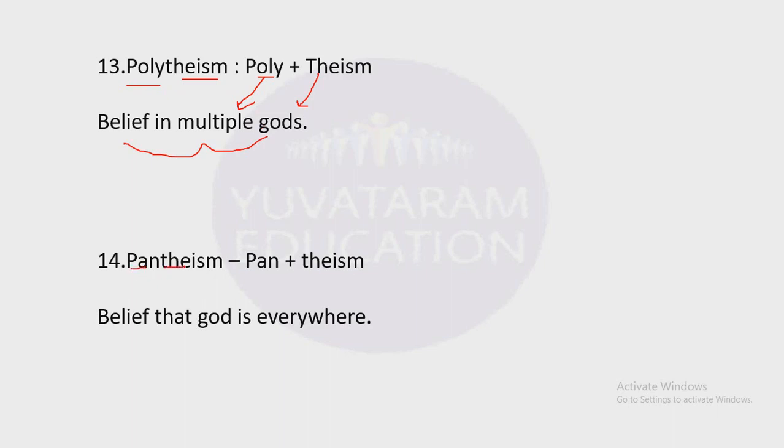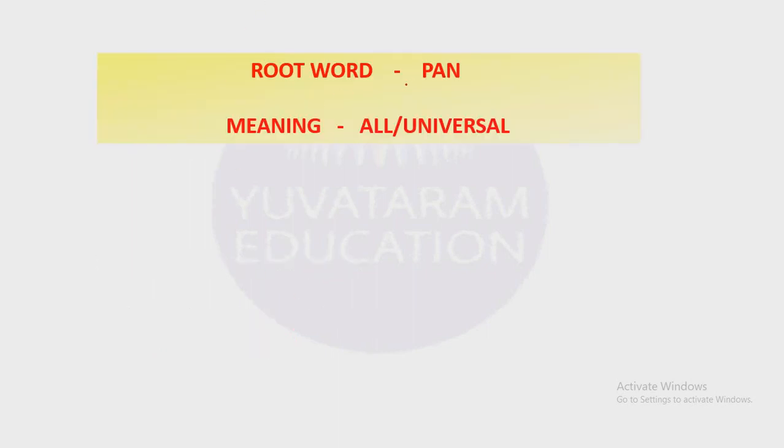Next one, pantheism. Pan plus theism. Now pan means everywhere or universally. Pantheism is the belief that God is everywhere. Now let's see the root word pan. Pan means all or universal.